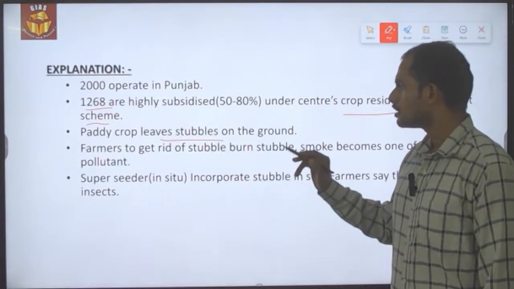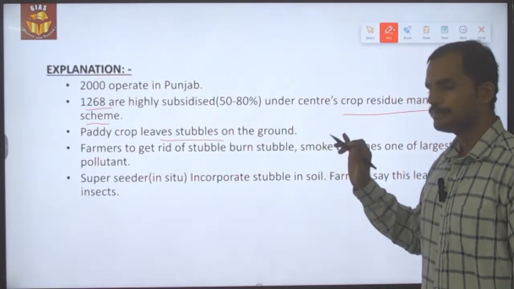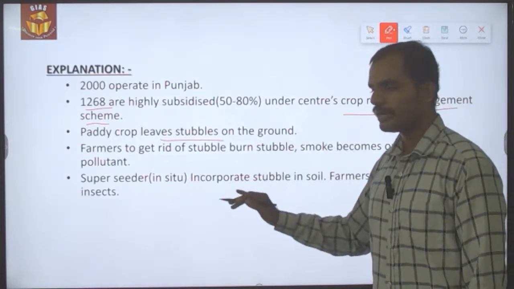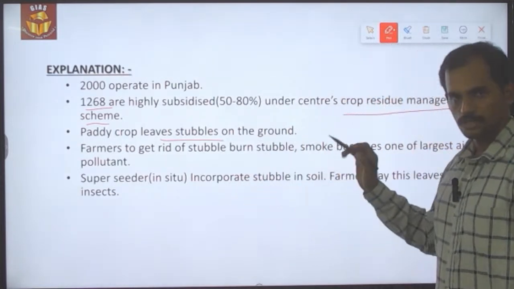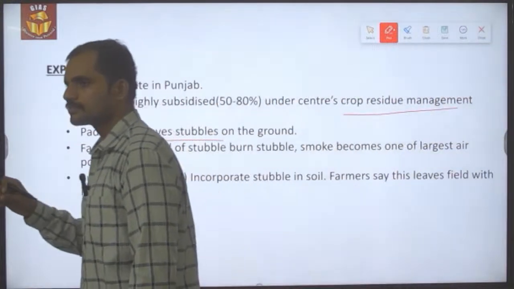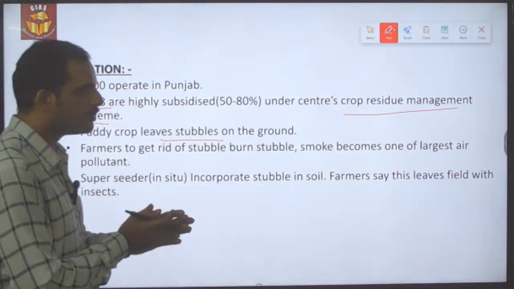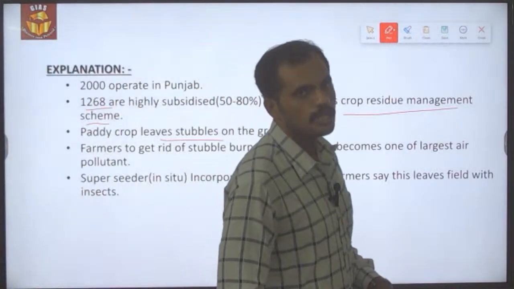And the superseeder technique, which is an in situ technique incorporated in crop residue management, is being used to incorporate the stubble inside the soil.